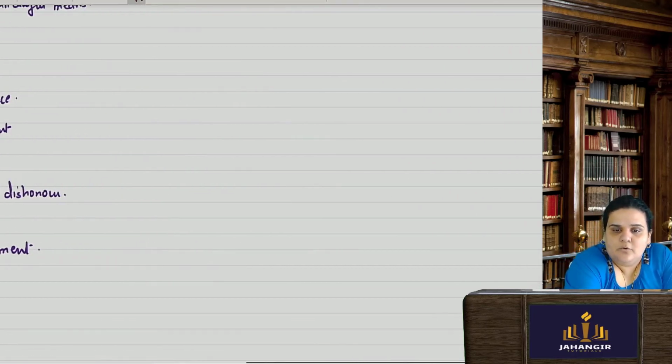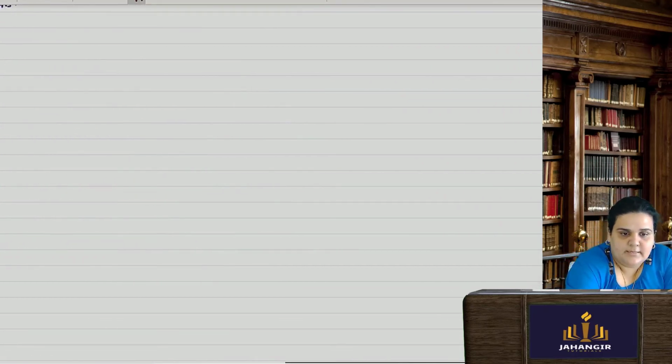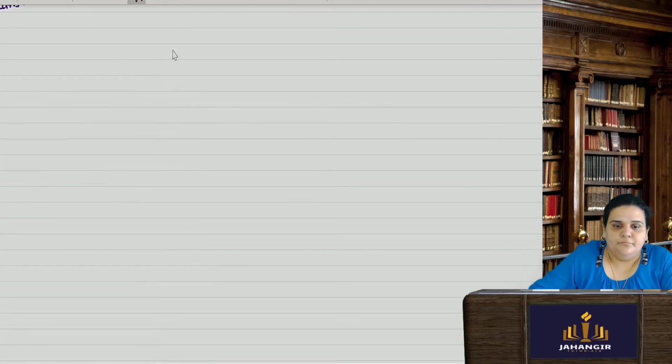Now, what is an inchoate stamped instrument? Let's take an example. Inchoate stamped instrument.